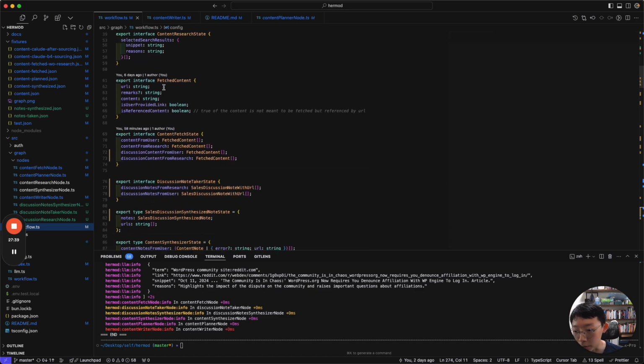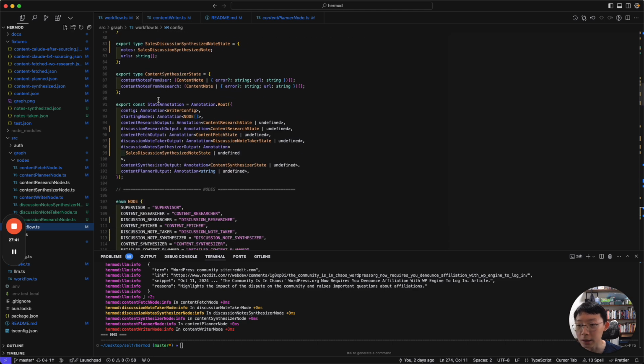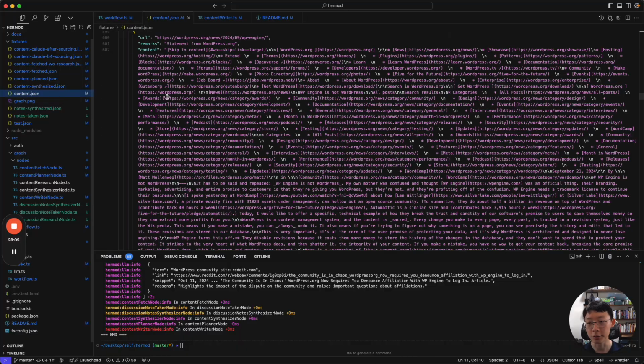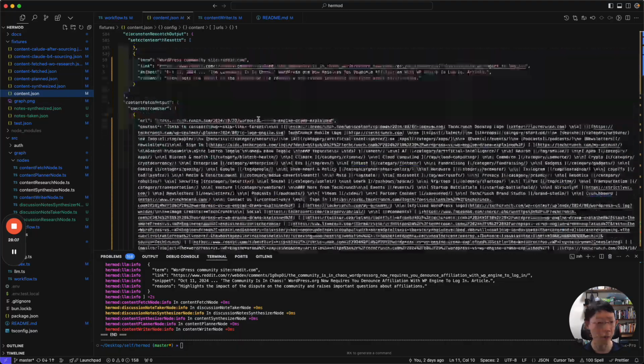This is the global state, and this actually allows me to store everything and also debug in the case that I have over-summarized on certain nodes in the synthesizer and I want something raw from two or three steps back. I can still fetch the content from that space and actually replay it.